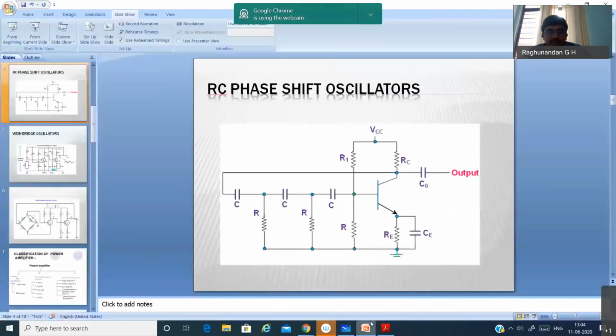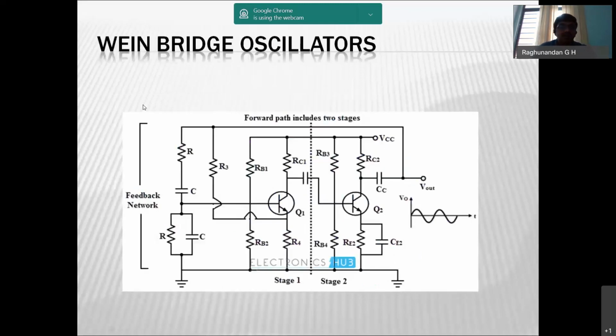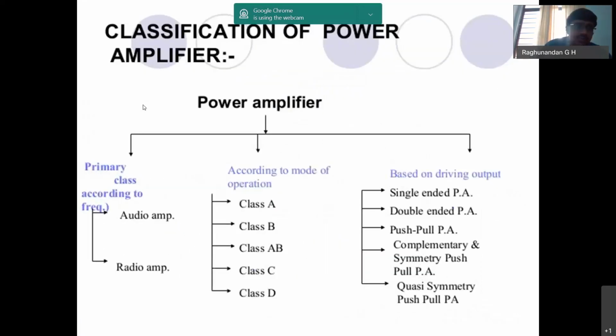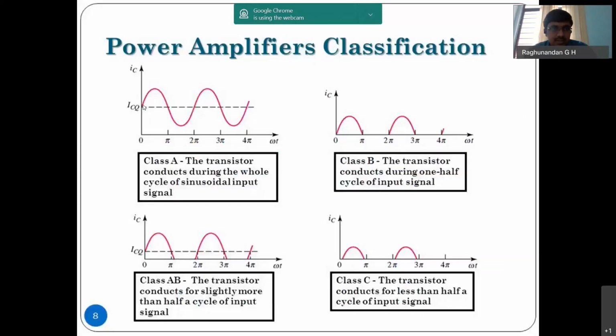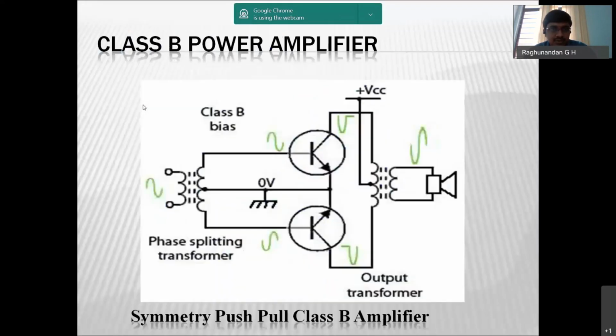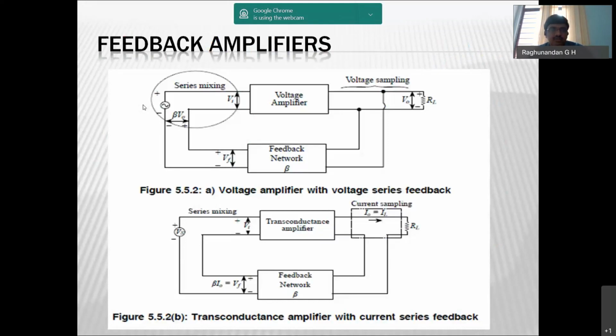So now that completes module 2. Now moving on to module 3. For this module 3, I'd like to tell about feedback. Before going on to power amplifier, I will tell feedback amplifiers.